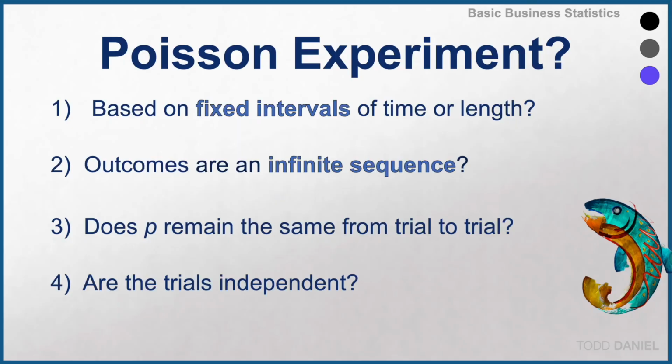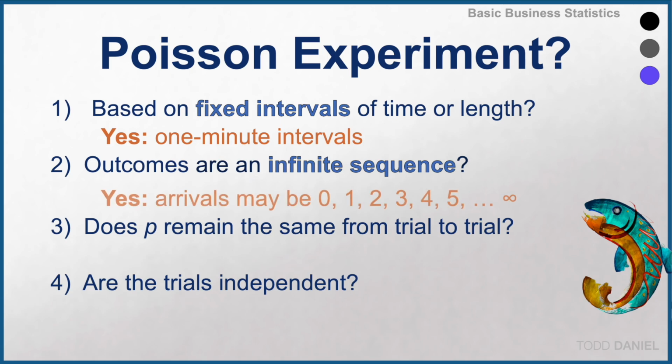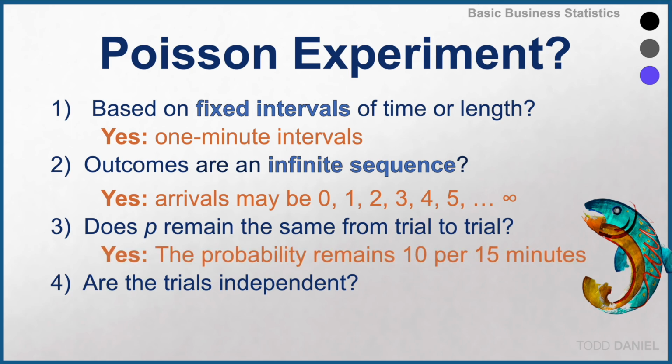What is the probability of 5 souls arriving in the 15-minute period of time that Charon is making each trip? Is this in fact a Poisson experiment? Let's find out. Number one, is it based on fixed intervals of time or length? Well, yes, we're using 1-minute intervals. Are the outcomes an infinite sequence? Again, yes. The number of arrivals at the shore could be 0, 1, 2, 3, 4, 5, theoretically up to infinity. Does the probability remain the same from trial to trial? Again, yes. The probability remains the same of 10 per 15 minutes on the average.